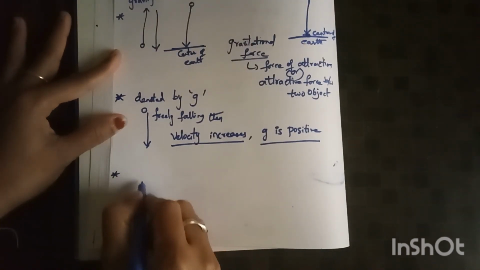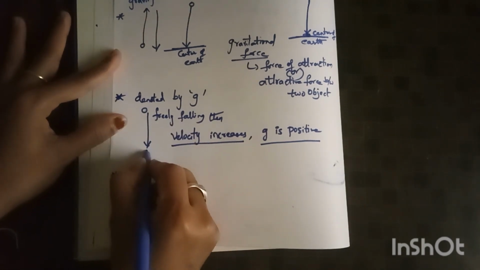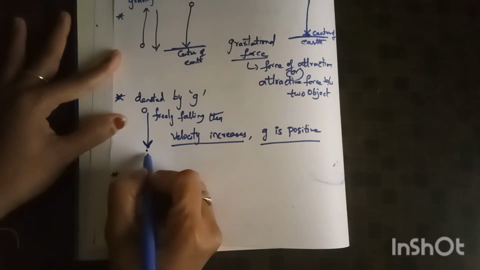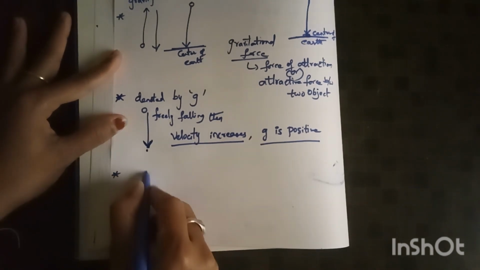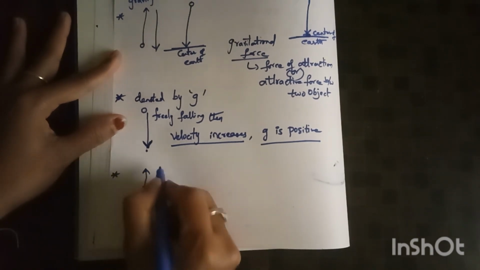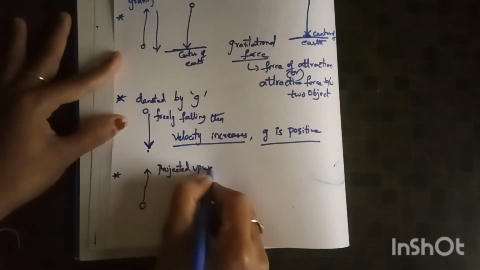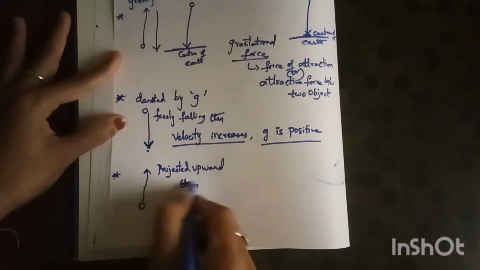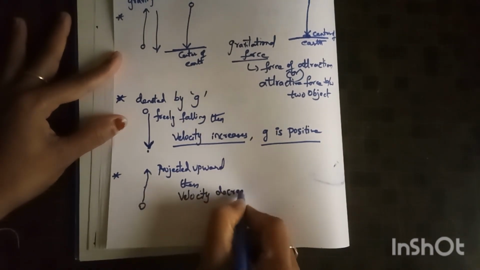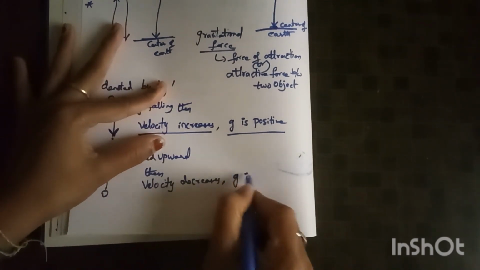Suppose an object is thrown upward. The arrow mark downward represents free fall, meaning the object is freely falling. When the object is thrown upward, the arrow mark represents the upward direction, projected upward, then velocity decreases and acceleration due to gravity is negative.